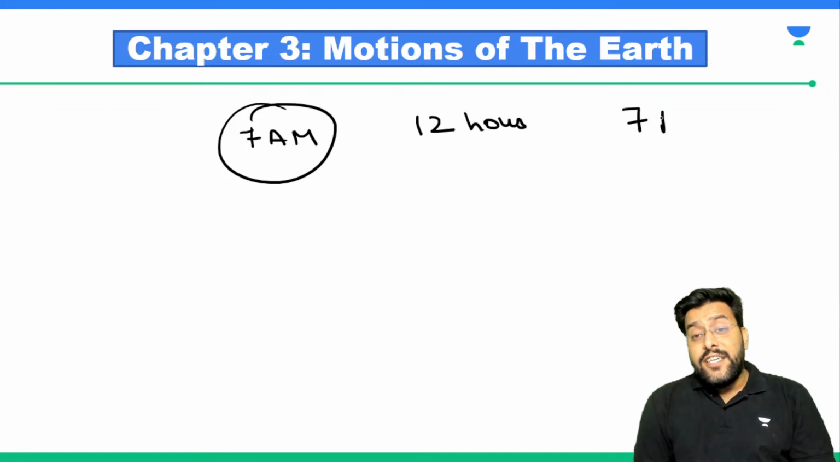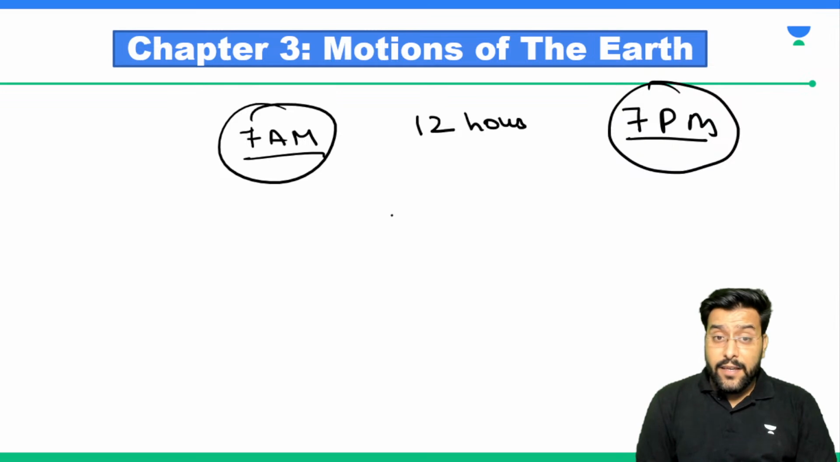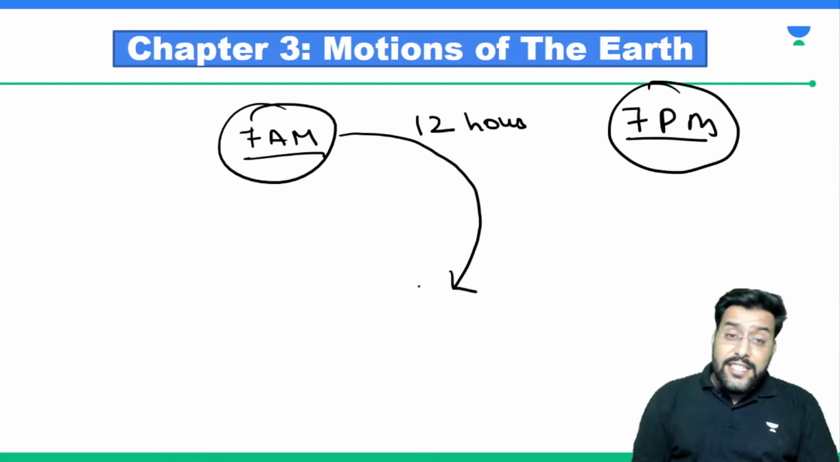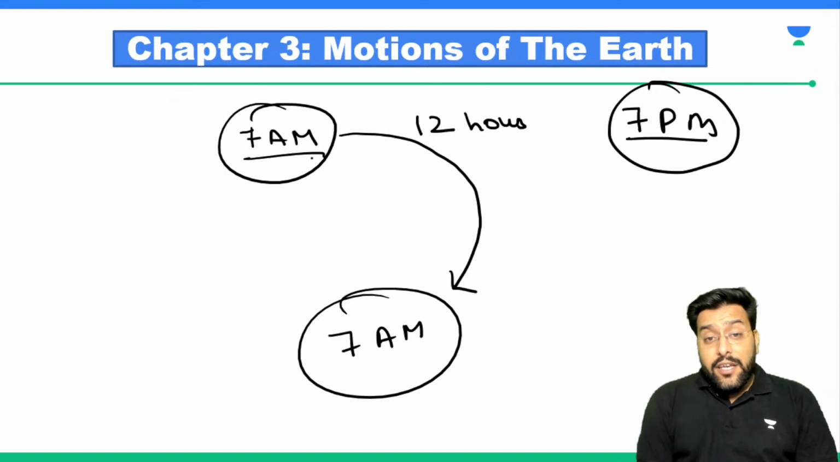You reached your destination at 7 p.m. according to the Indian time. But your travel was from the northern to the southern hemisphere. So when you reached there after 12 hours, they were again having 7 a.m. When you left in the flight, it was the dawn time.